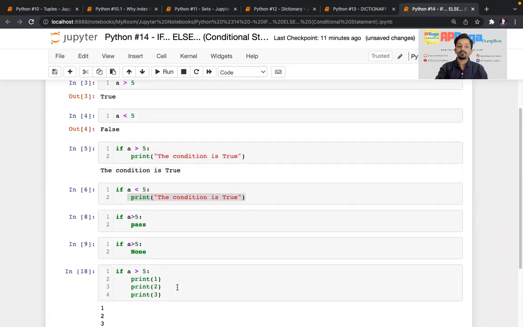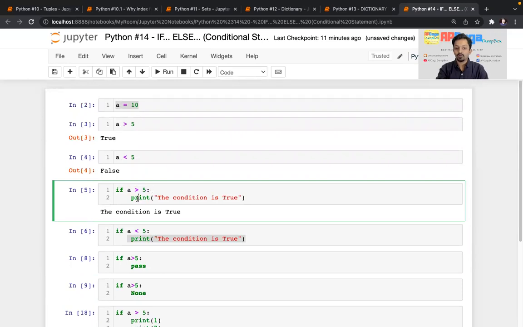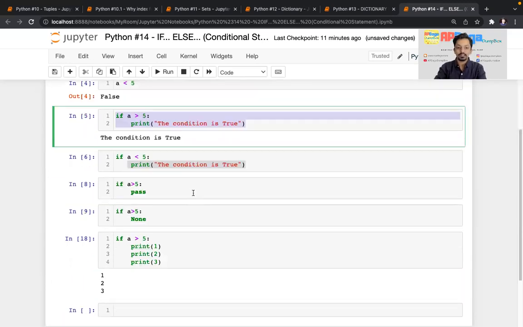Now, I was talking about how I want to execute it in such a way that if this condition is true, then do this; else, if this condition is false, then do something else. So I'll copy this as it is.